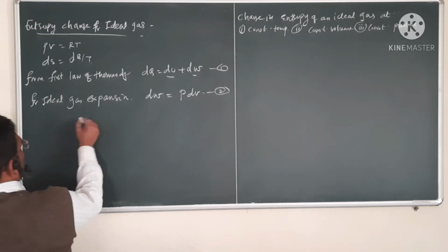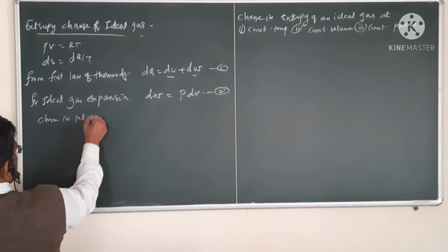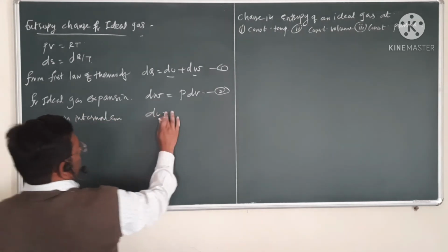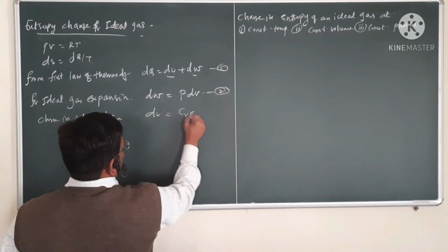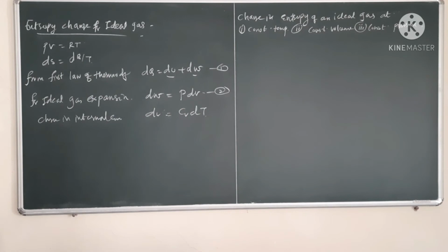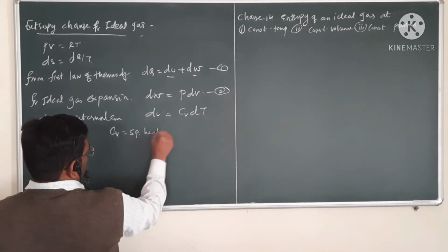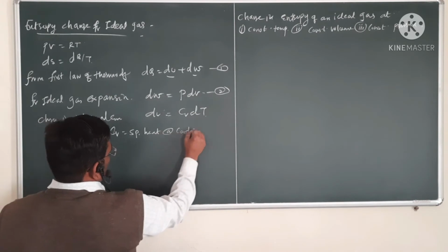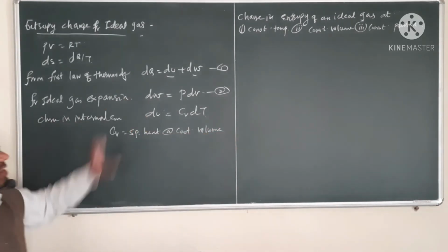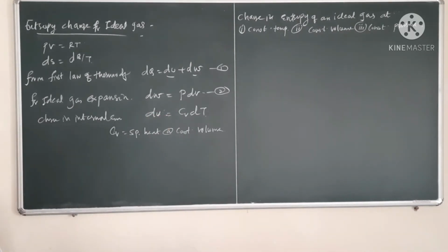Similarly, dU, the change in internal energy, can be written as Cv dT, where Cv is the specific heat at constant volume. So this is the equation for change in internal energy: dU is Cv dT.